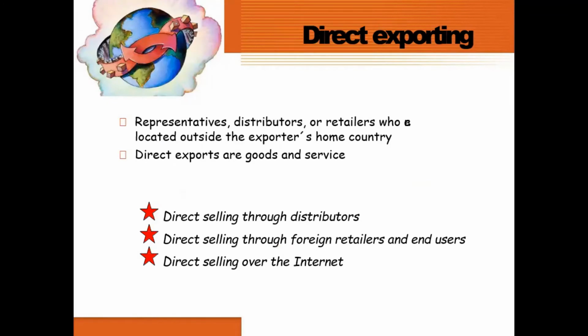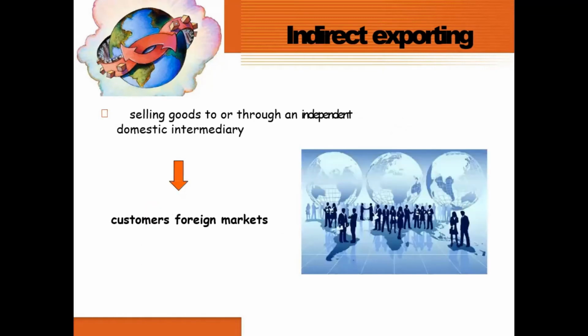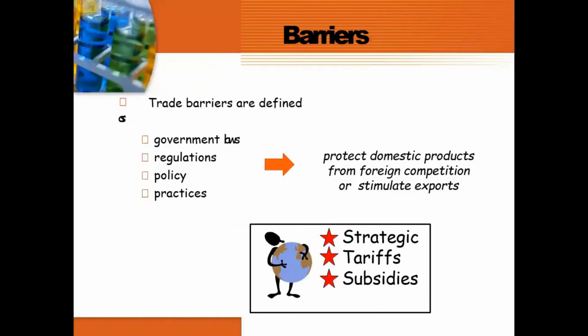Direct exporting means selling through representatives, distributors, and retailers who are located outside the exporter's home country. Direct exports are goods and services sold through distributors, through foreign retailers and end users, and over the internet. Indirect exporting is selling to customers in foreign markets in a different way.